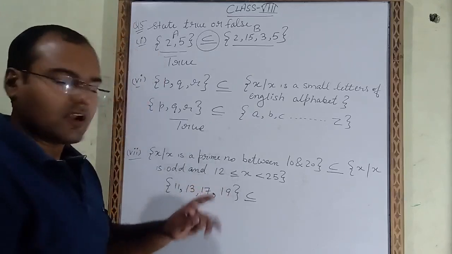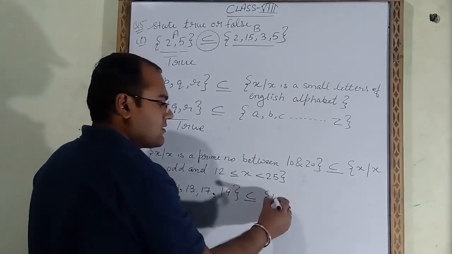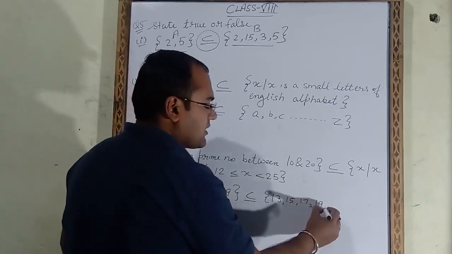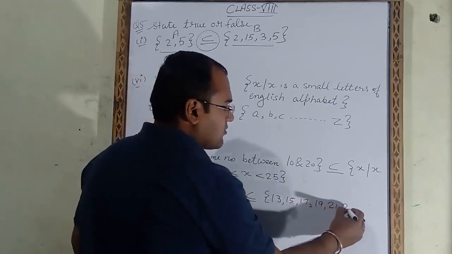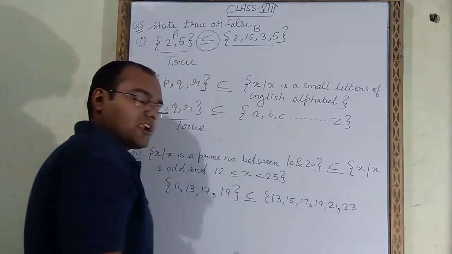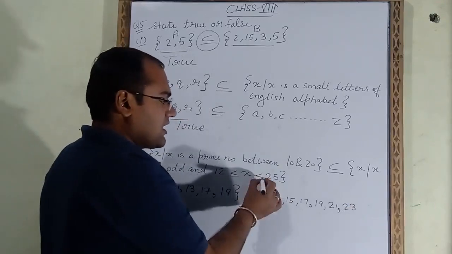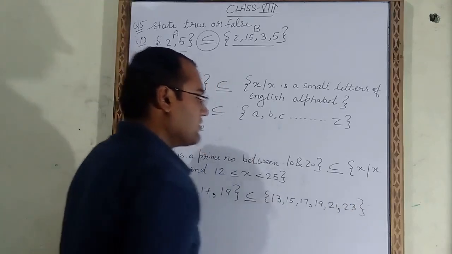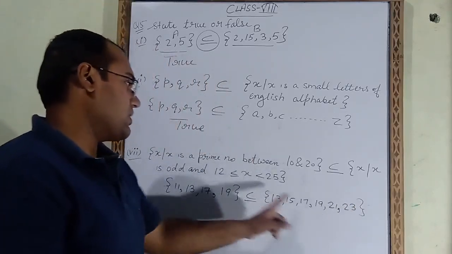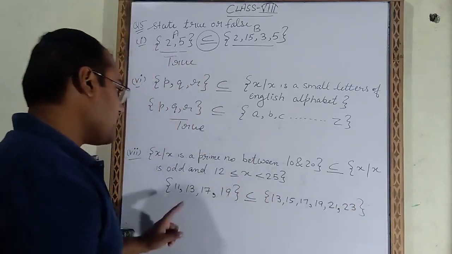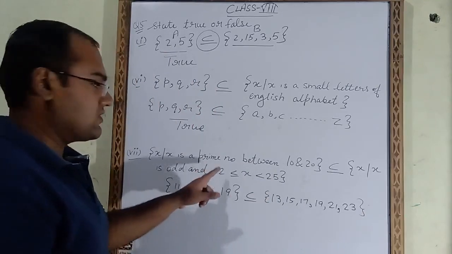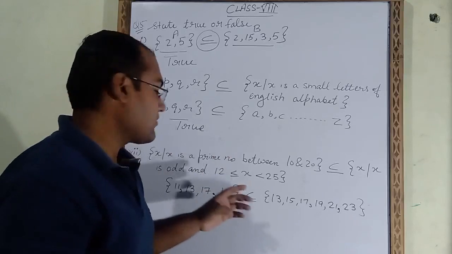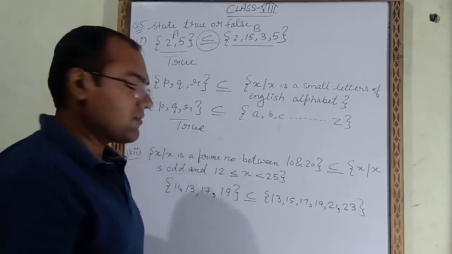So we will not take 12, we will take 13, 15, 17, 19, 21, 23. 25 we will not take because here the equal sign is not there. That's why we will not take 25. So these are all the odd numbers between 12 and 25.